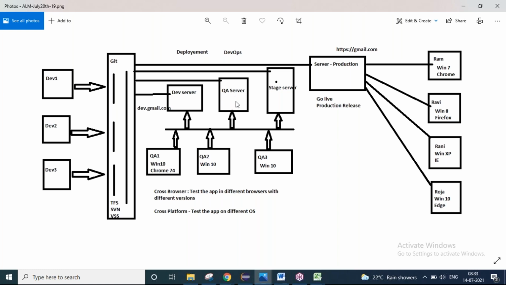Then if you are confident, again you will send a certification email saying that, guys, we tested it on the QA server, it was very good. Then the DevOps team will promote the same code to the stage server. Again, you have to repeat the same process. You have to certify it on the stage server.